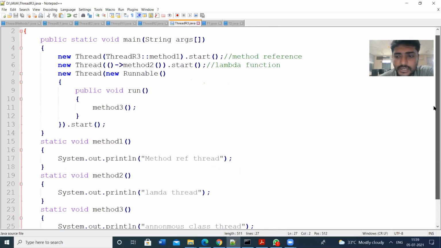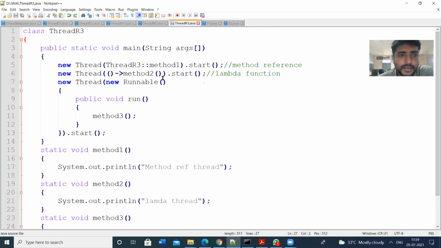So this is the usage of the lambda function. The runnable interface can be implemented in three special ways: by using the method reference, by using the lambda function, and by using the anonymous class. By using the anonymous class also, we can start the threads. So this is the syntax for all these. Method reference means the class name, double colon, method name, dot start.